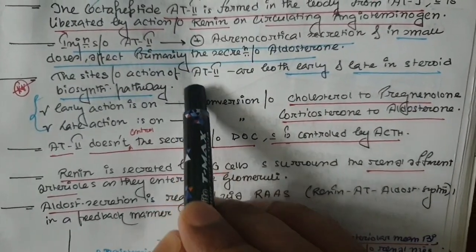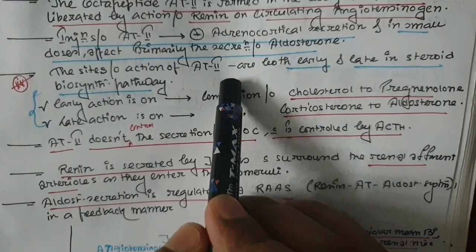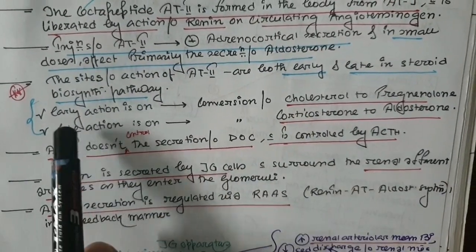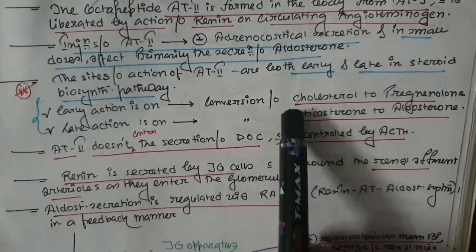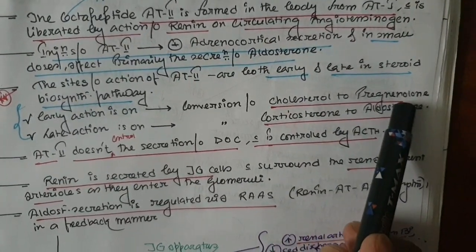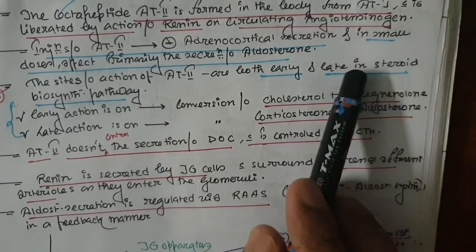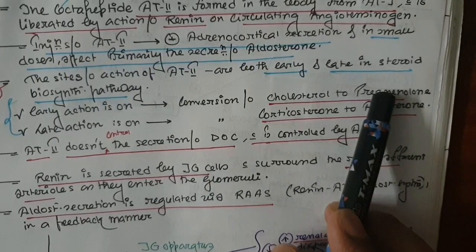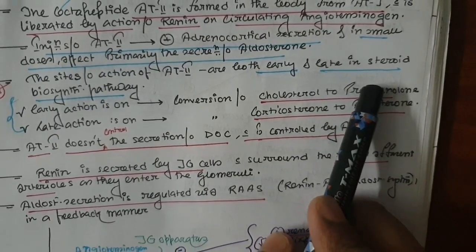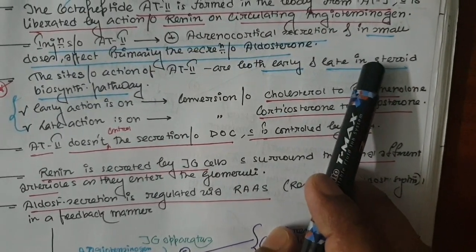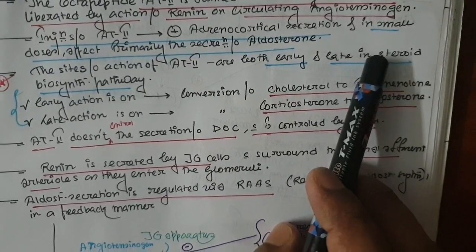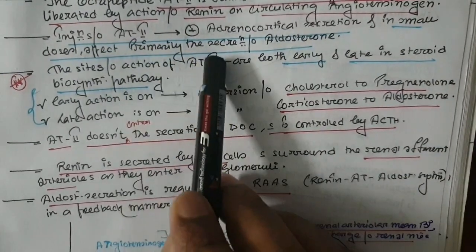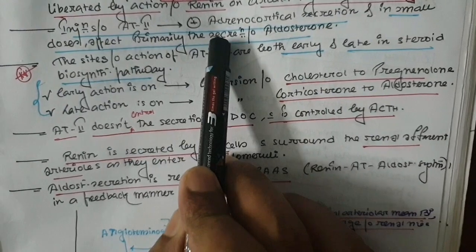Remember, angiotensin 2 has two different modes of action. Number one, the early action is on the conversion of cholesterol to pregnenolone. Remember, the cholesterol to pregnenolone conversion is done by the enzyme cholesterol desmolase, and here the angiotensin 2 has a very important effect.